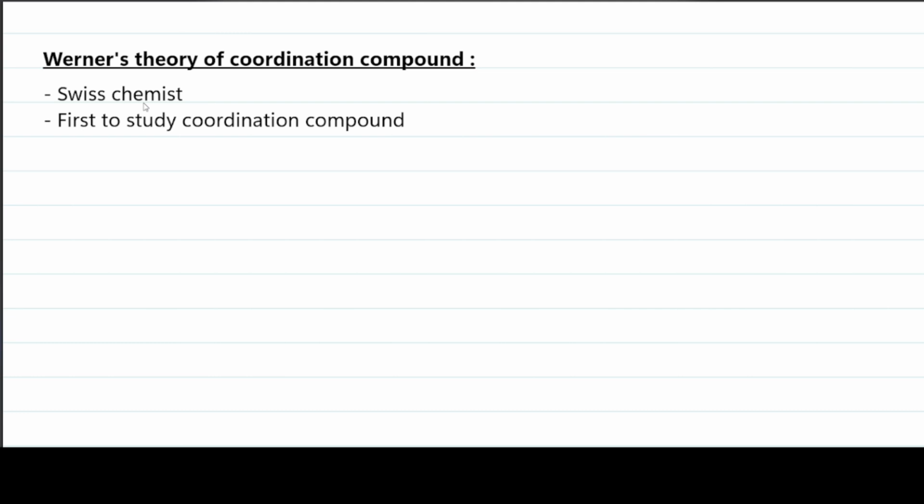What he did is he took a compound, cobalt chloride, CoCl2, and he added ammonia to it. This gave rise to a new compound, which is CoCl3·6NH3.